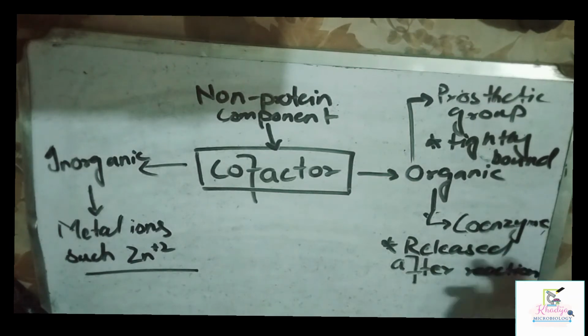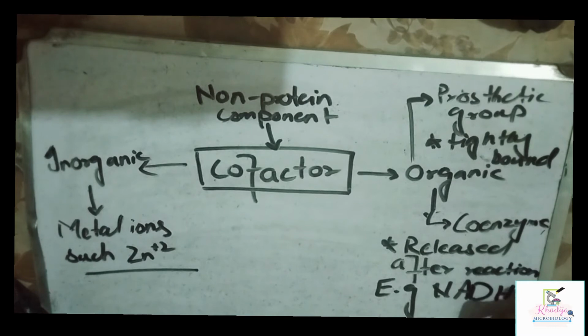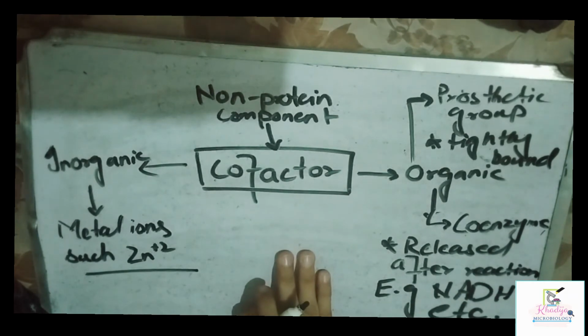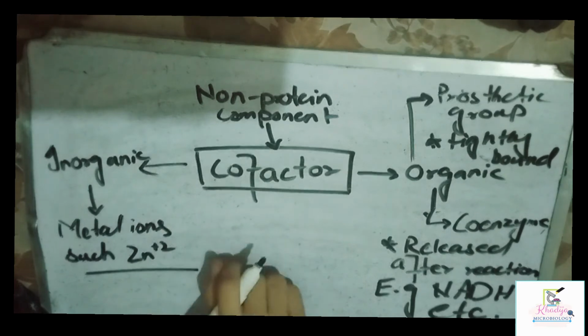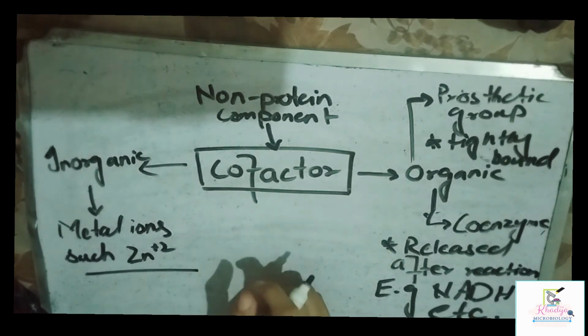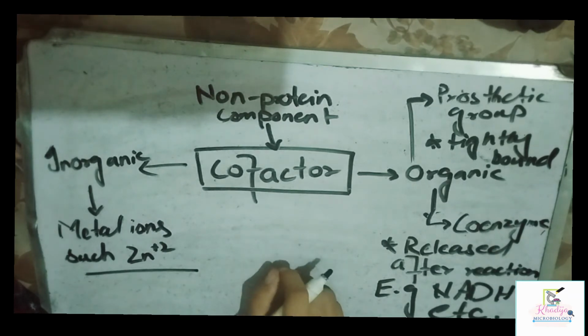And here we discuss examples of the coenzyme. An example of a coenzyme is NAD+, etc. Another thing is that coenzymes are prepared in our body. In other words, our body prepares coenzymes. Other examples are FAD and NADPH. These are all examples of coenzymes.